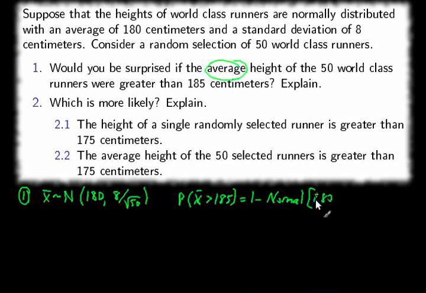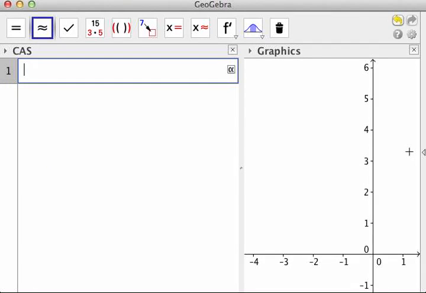180, 8 divided by the square root of 50, and 185. So we'll have to ask GeoGebra what that number is, but that's how we're going to find it. 1 minus normal, mean of 180, standard deviation 8 divided by the square root of 50, and 185.